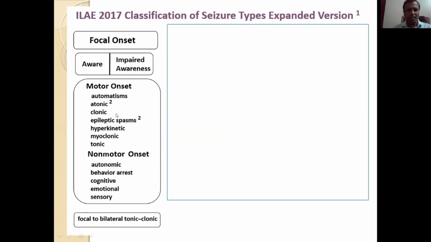Then clonic is a repetitive jerking of the muscles, we know. Then epileptic spasm is the sudden flexion or extension of proximal muscles or truncal muscles lasting for 1 to 2 seconds. Hyperkinetic is the rapid movements of upper limbs or lower limbs. Pedaling movements come under hyperkinetic. Myoclonic is sudden brief contraction of the muscles lasting less than 100 milliseconds. It is very brief. Then tonic is sustained contraction of the muscles lasting for a few seconds to minutes.